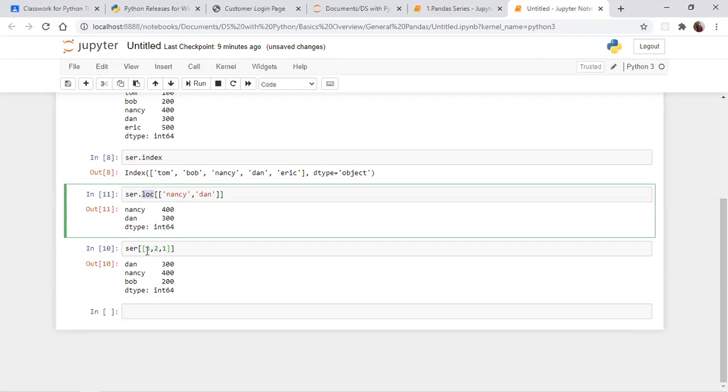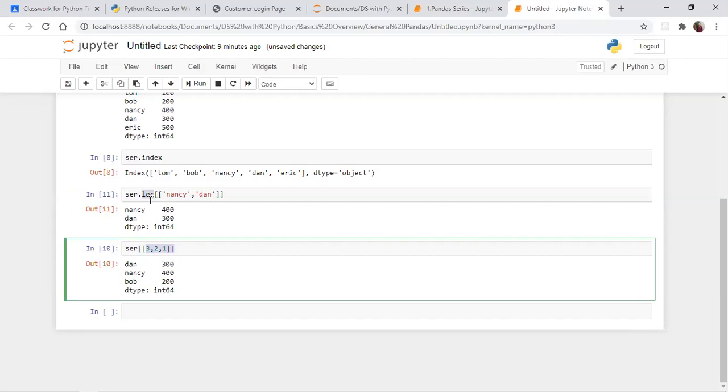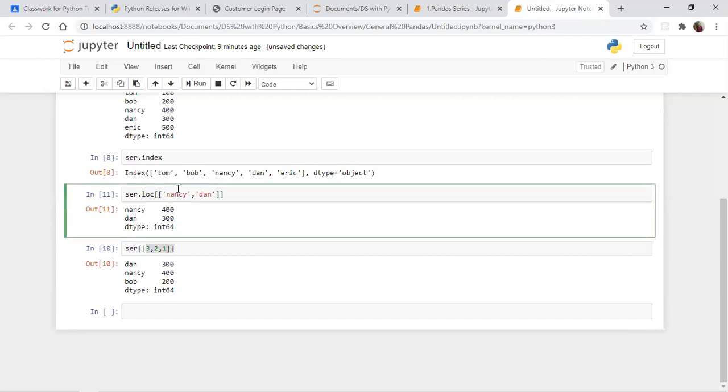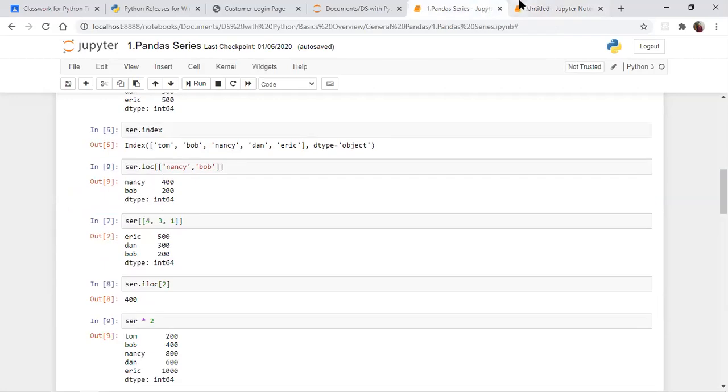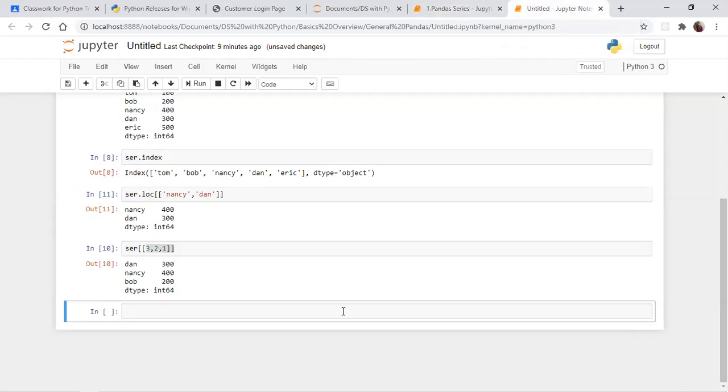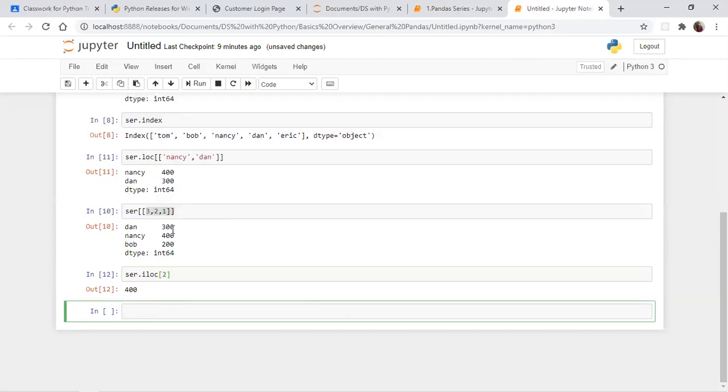See, this normal index position, by using loc or without loc, if you are giving a key name also, you will be getting the key name and key value pair. So now what I'm asking you to do here is one more thing, series dot iloc, 2. Now what it will give is only the value without the key name.